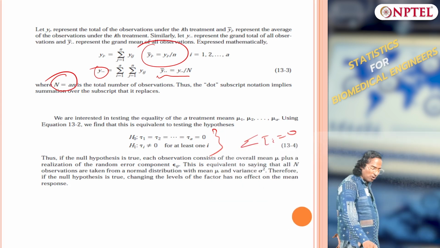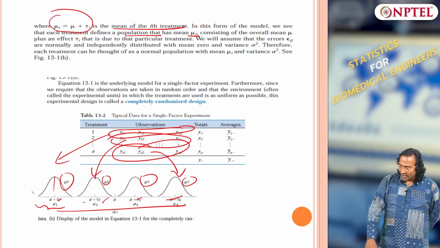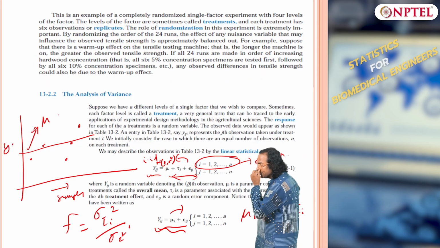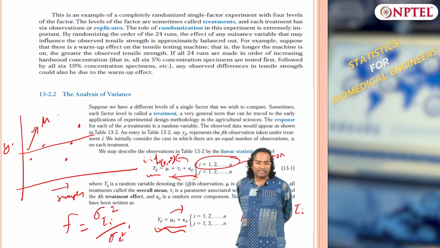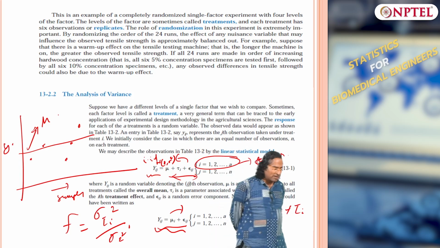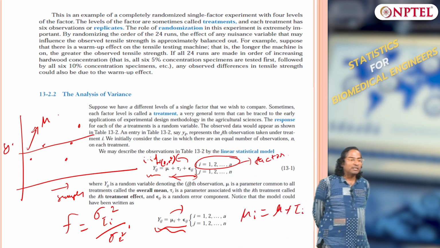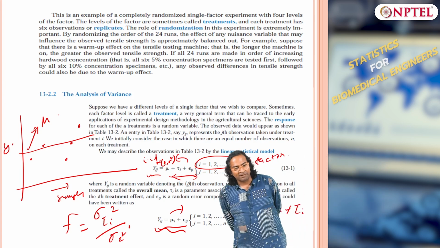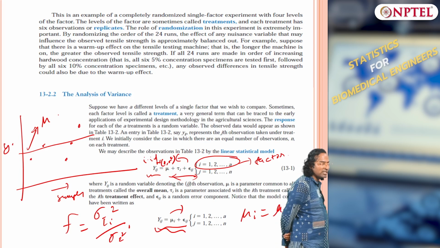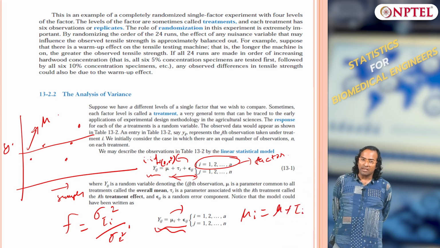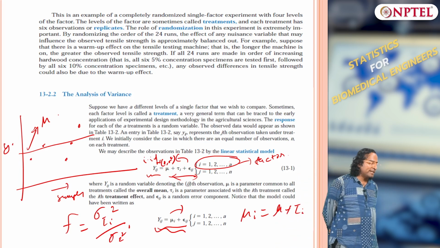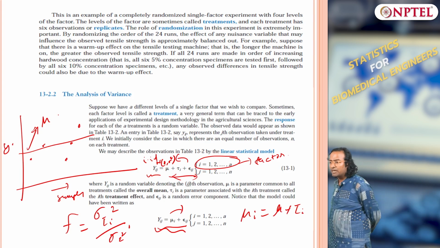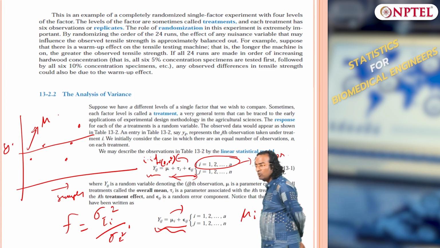Then we developed a model where Yij, the ith treatment and jth trial or jth experiment, is equal to mu plus tau i plus epsilon ij, where tau i is the ith treatment effect and epsilon ij is the noise corrupting the output. Remember, the total variation or variance in the output is due to two quantities, the effect of treatment as well as the effect of noise.